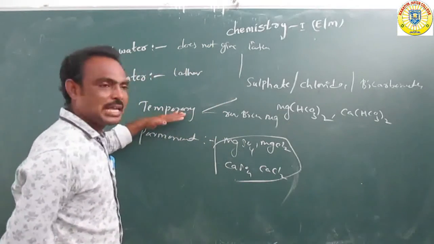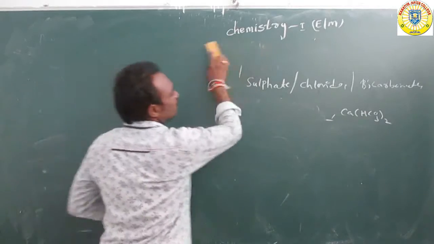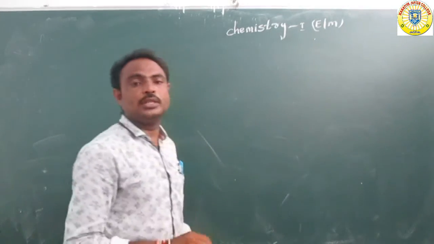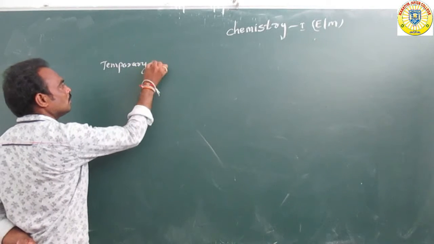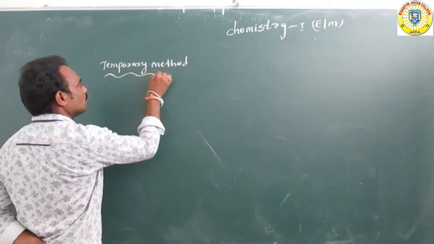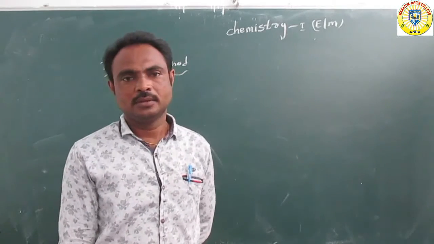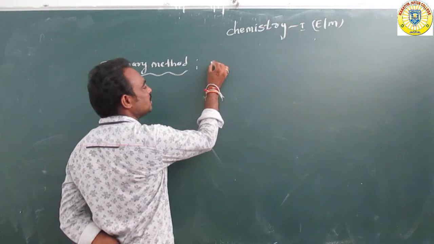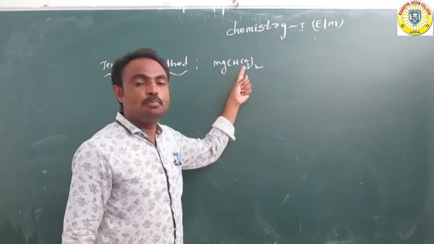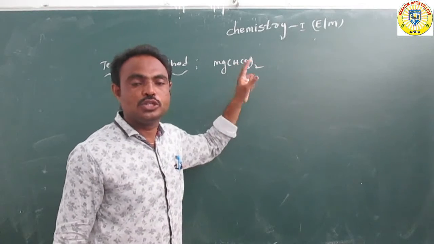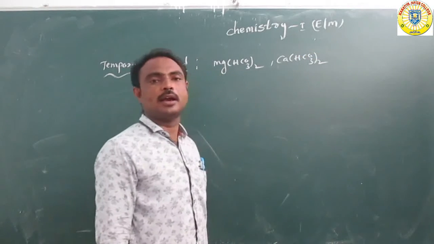Now we will discuss the temporary method. Already we know that the temporary method is mainly used to remove the bicarbonates, for example Mg(HCO3)2, magnesium bicarbonate or magnesium hydrogen carbonate, or Ca(HCO3)2, calcium bicarbonate.